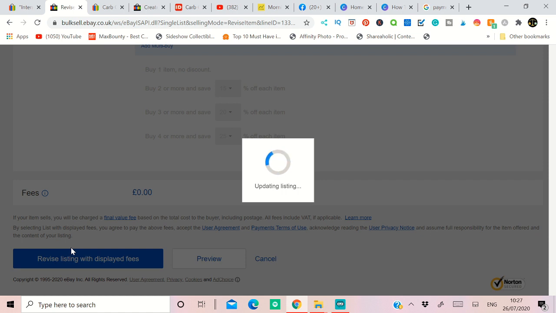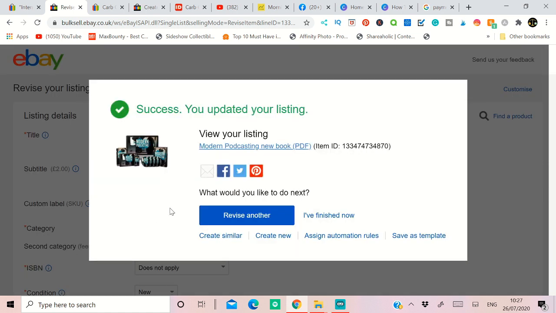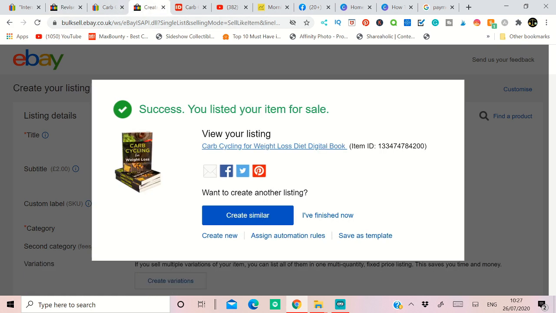So like I said, remove the ebook wording, and you can see success, your listing is updated, which means this is the thing I am talking about. Don't put ebook in the title, because the eBay algorithm will know whether you are selling an ebook or not. So that's why you can put book and PDF in brackets, or you can do it like this one.